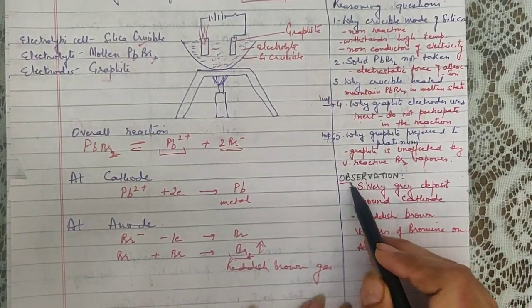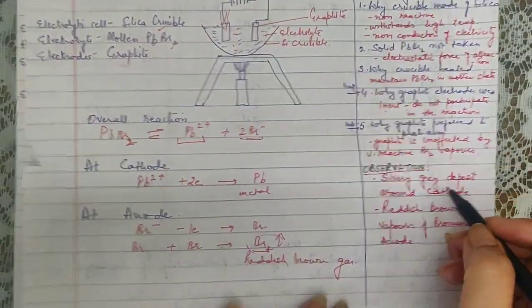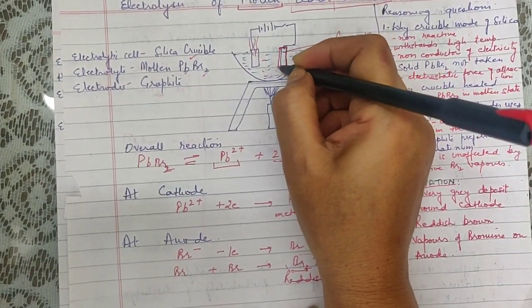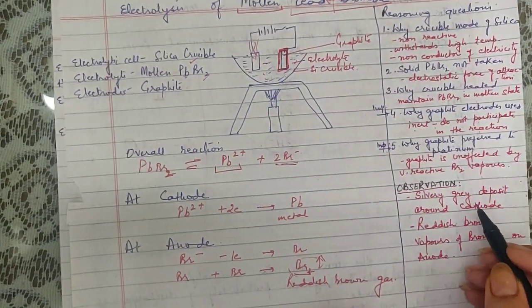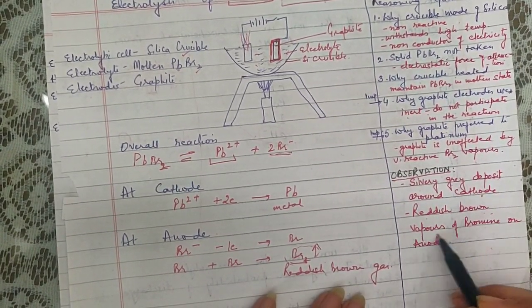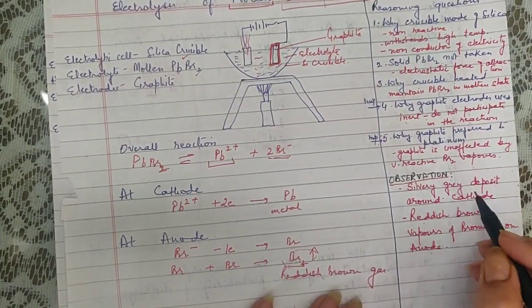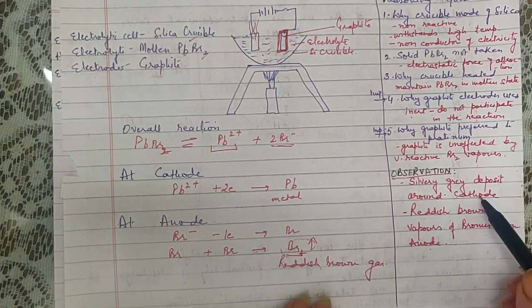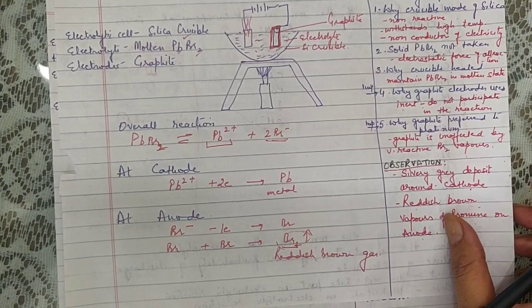Now you can be asked a question: what do you observe when molten lead bromide is electrolyzed? So I told you that lead is going to be deposited on the cathode. Deposition is known as discharge. So what will you say? Actually lead happens to be silvery grey in color. So you will write: silvery grey deposit is seen around the cathode and a reddish brown gas is seen on the anode. You may not name the gas, or the product formed here. Just write what you see. So what you see is a silvery grey deposit on the cathode and reddish brown vapors on the anode. This was regarding the electrolysis of molten lead bromide.